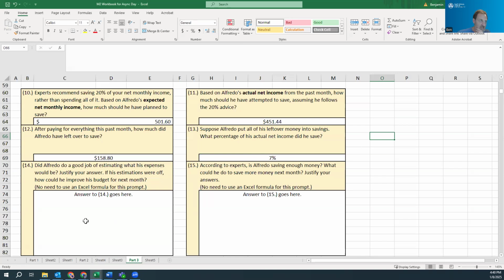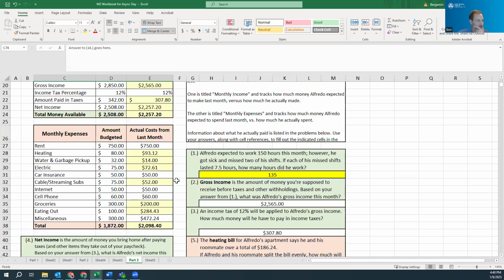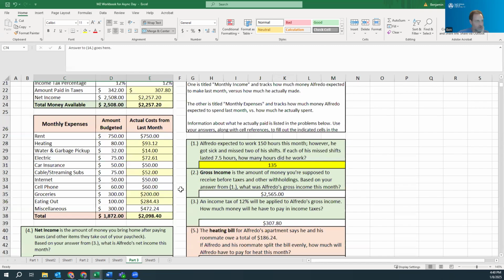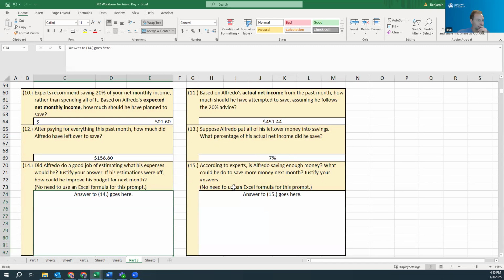And notice that as we're answering this question about whether he saved enough, well, the first question is, what could he do differently? And so you're looking back at the budget and thinking about where the actual costs were out of line with the other costs. And then in this question, justifying your answer, think about bringing numbers in to say, no, he's not doing enough, or yes, he's doing enough, and bring in numbers that you calculated as evidence of that. This is a big skill that we're going to work on throughout the term.